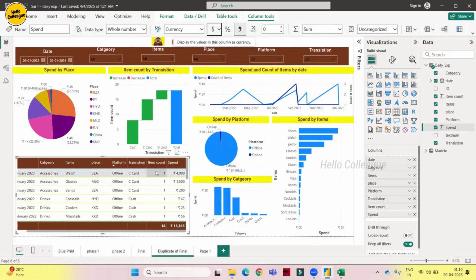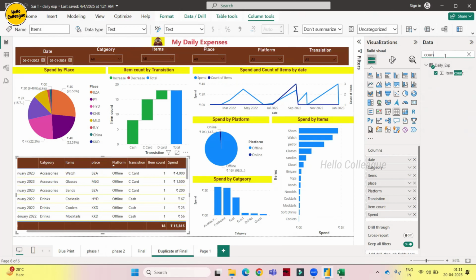Yeah, this is very important. And item count also, we should have a comma separated. This is item count. So where is item count? Let's check. COUNT. Yeah, let's make it. Yeah, we are good. So this is how we have to check it, guys. Metrics are very important because these are the things that tell a story.